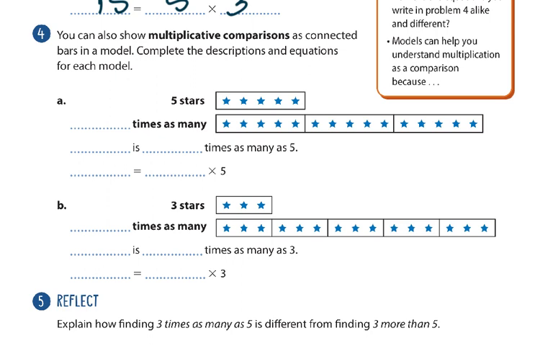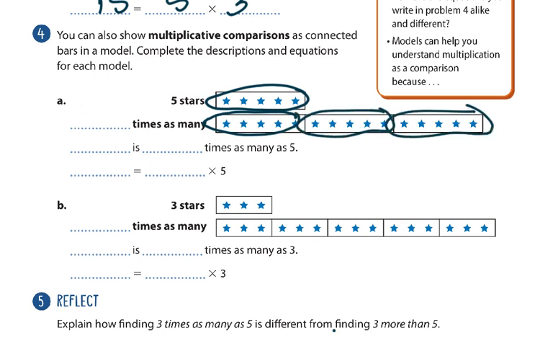Number 4. Okay, number 4 says you can also show multiplicative comparisons as connected bars in a model. Complete the description and equations for each model. So this is one square with 5 in it. And this has how many squares? 1, 2, 3.